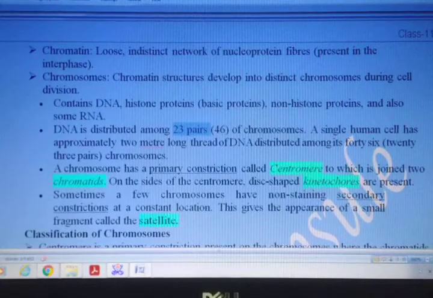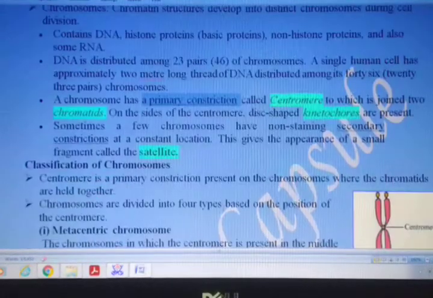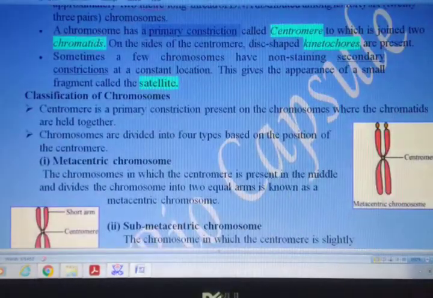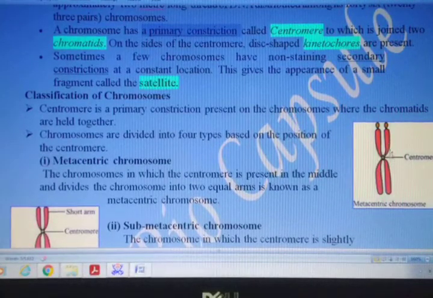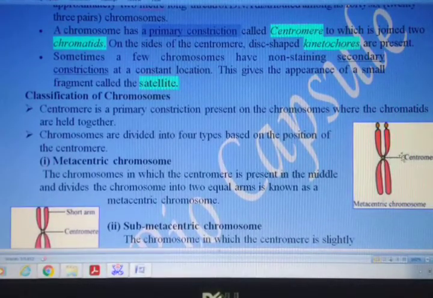And as over here we discussed that during cell division, individual chromosomes come into existence. So at that time, how does the chromosome look like? A chromosome is held by a primary constriction. Means a chromosome has a primary constriction, and this primary constriction is called centromere. In the figure down over here you can see a constriction or depression, and at the center here an almost circular structure is there which is called centromere.